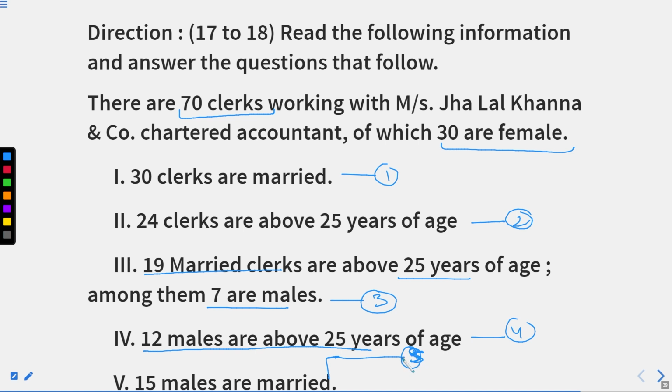As soon as you read all 5 statements, you are supposed to arrange them. You are supposed to find how many are above 25? How many are married? How many are males? How many are females? How many are unmarried? These kinds of possibilities are formed, right? So we'll form this in the form of a table.